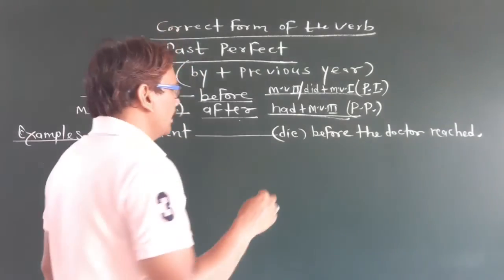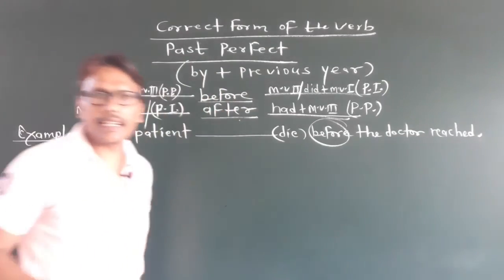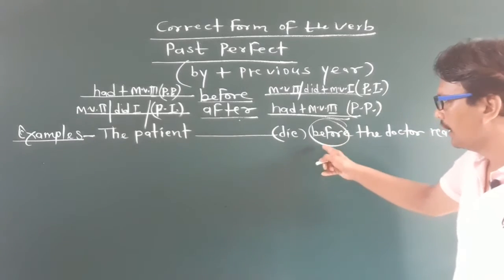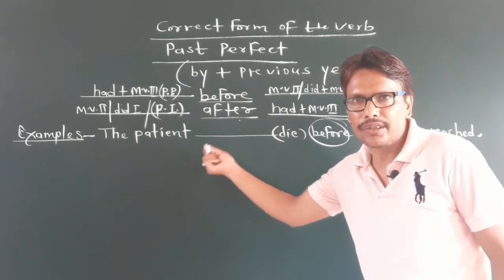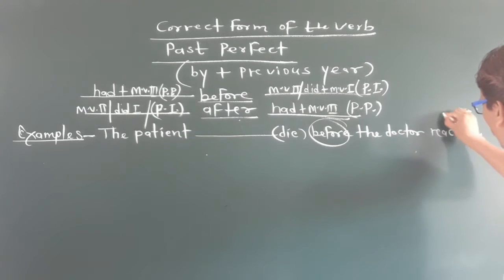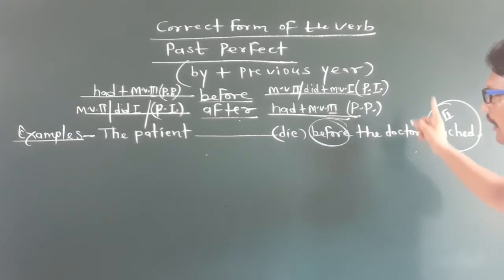Dear students, two clauses are given here, connected with before. This is your first clause and this is your second clause. In the second clause, the second form of the main verb is given.